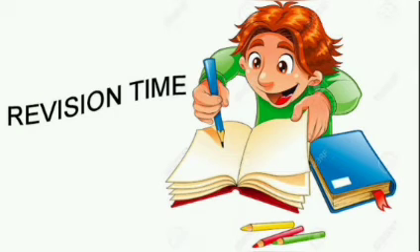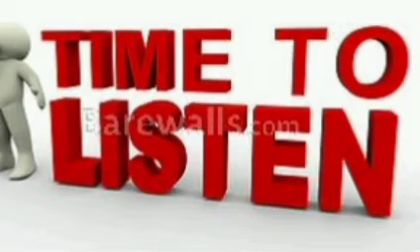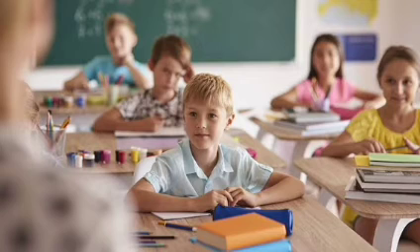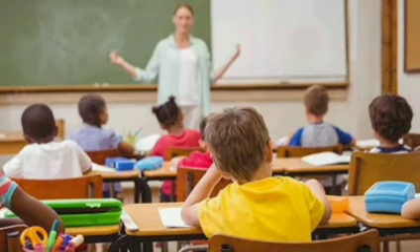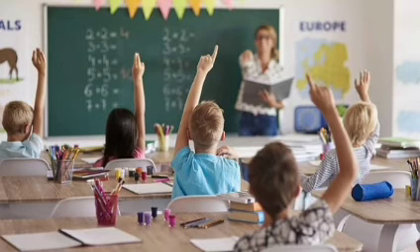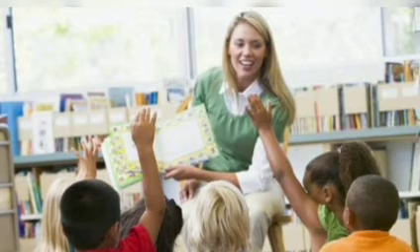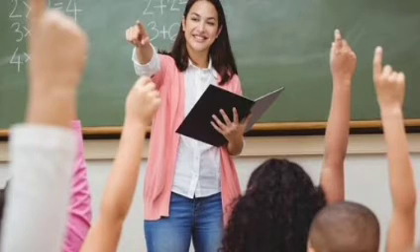Next, revision. Students, listen here. I will ask some questions from today's topic. Are you ready? What are the divisions of drainage system of India? The drainage system of India can be divided into two: Himalayan rivers and peninsular rivers. Mention the west flowing rivers. The west flowing rivers are Narmada and Tapti. What are the tributaries of river Kaveri? Hemavathi, Kabini, Bhavani, Arkavathi, Noyyal, Amaravathi are the main tributaries of river Kaveri.